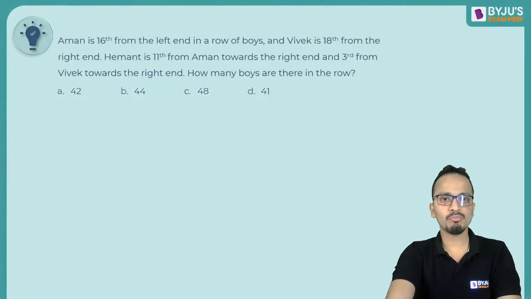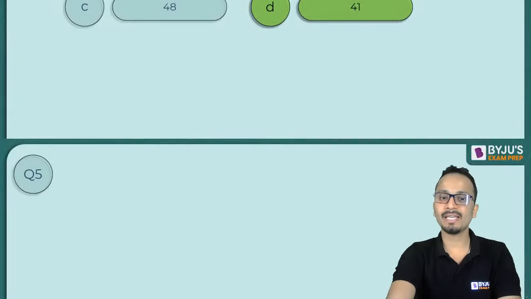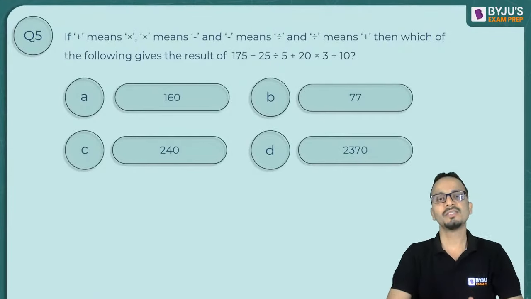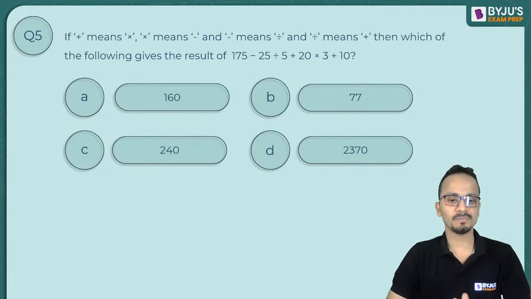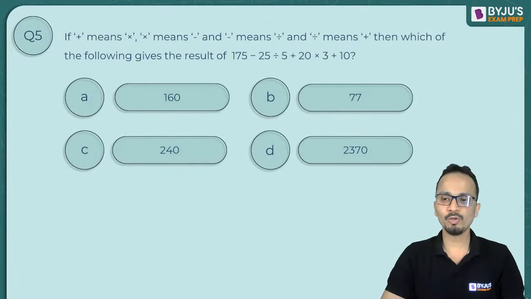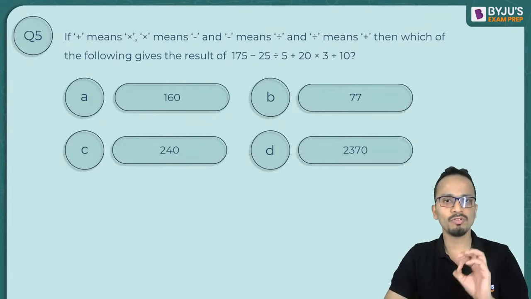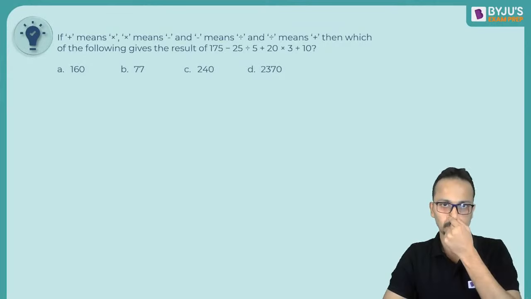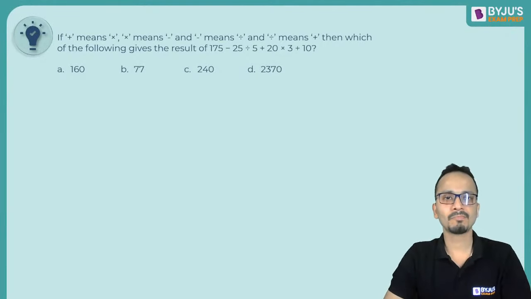All right. So let's move on to the next type of question that some of you are asking for. Now, an easy type of question. So question number 5 on your screen, I will give you not more than a minute to find the answer for this one. Now what you have to do is you just have to replace the arithmetic operators and then apply BODMAS and find the answer for this expression.